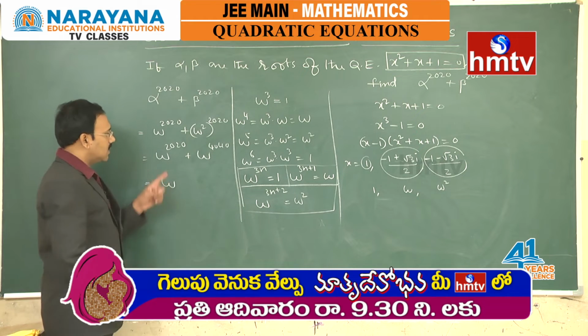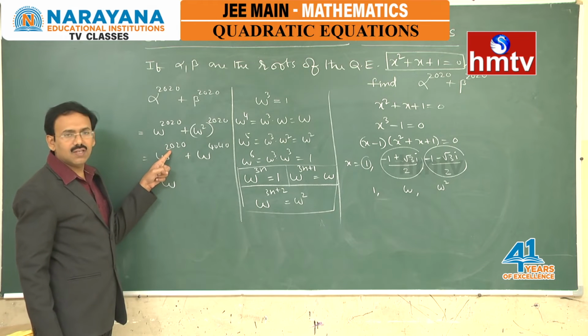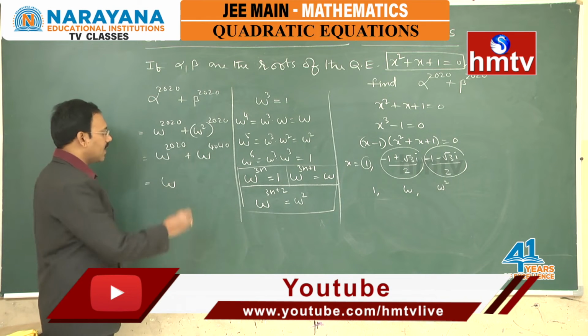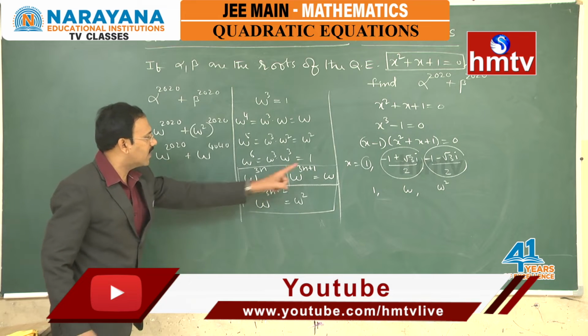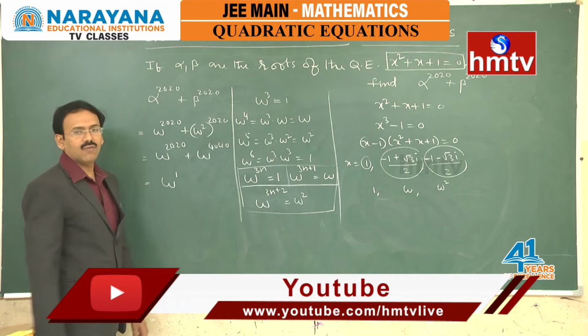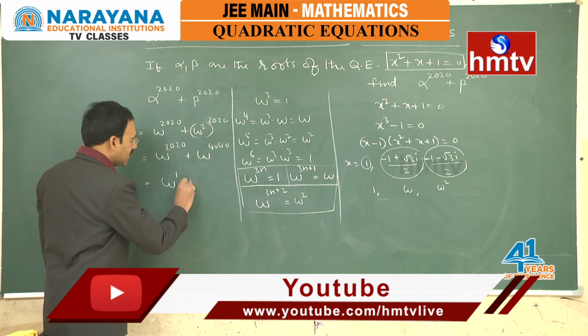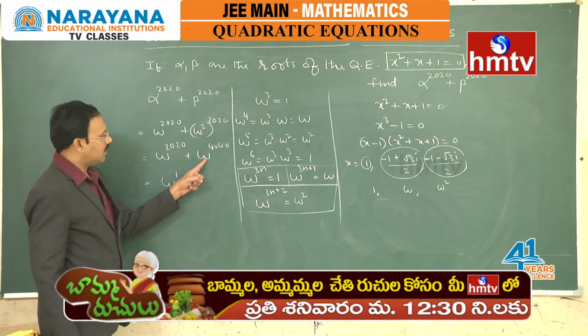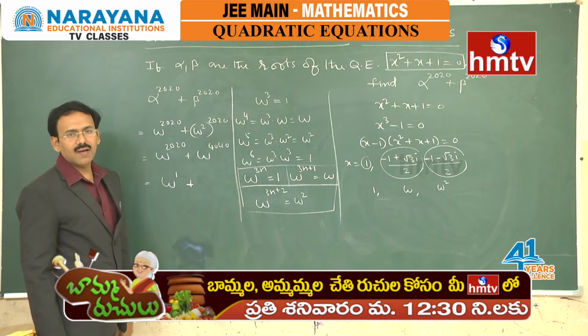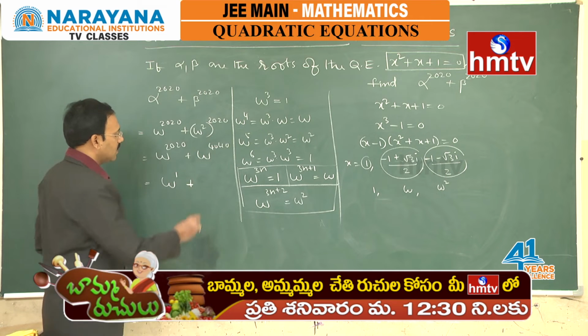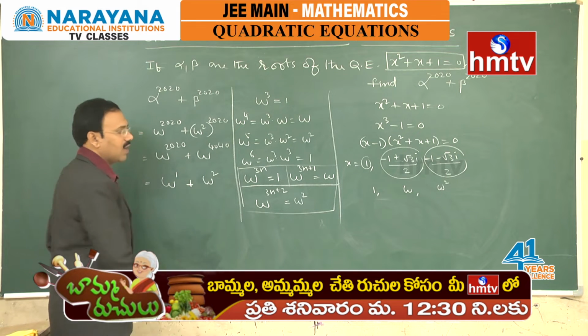Now if we divide 2020 by 3, the remainder is 1, and hence it is like 3n plus 1. So this becomes omega power 1 plus, and 4040 gives a remainder of 2 when divided by 3. So this is omega square.